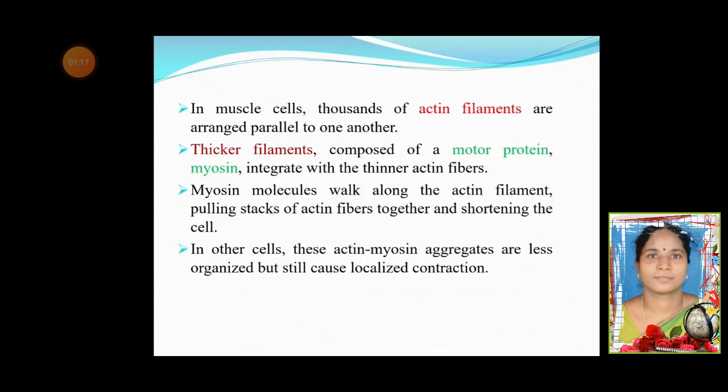In muscle cells, thousands of actin filaments are arranged parallel to one another. Thicker filaments composed of the motor protein myosin integrate with the thinner actin fibers. Myosin molecules walk along the actin filament, pulling stacks of actin fibers together and shortening the cell. In other cells, these actin-myosin aggregates are less organized but still cause localized contraction.